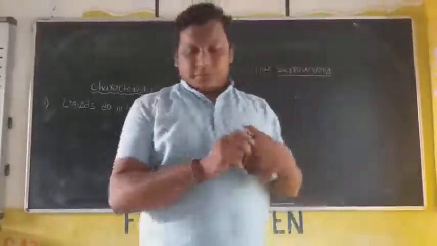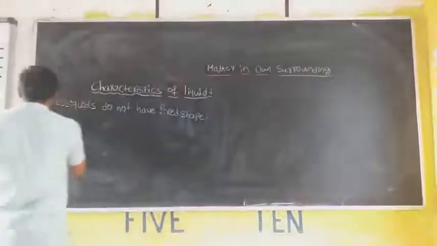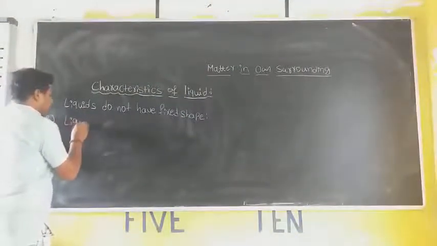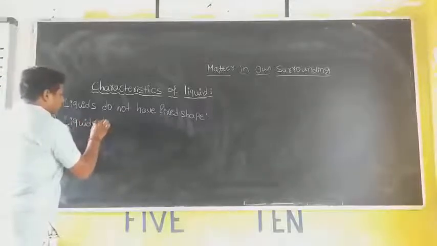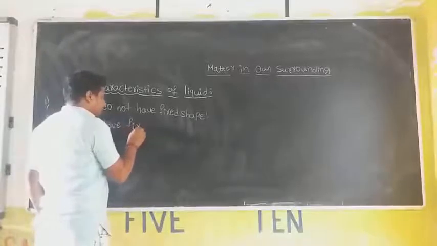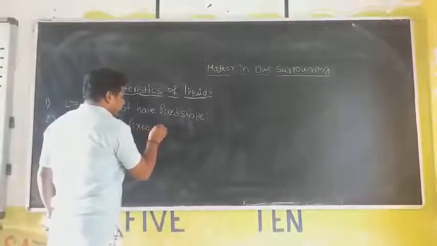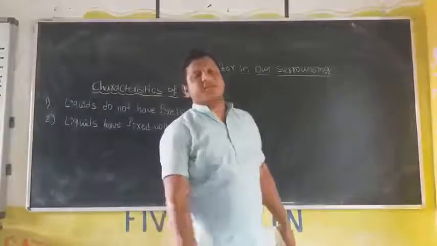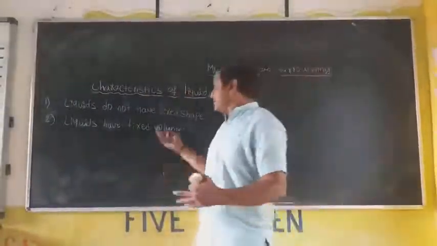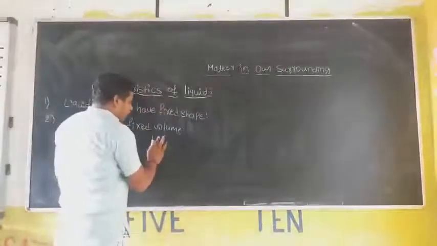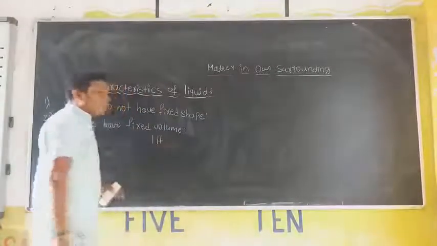Then the next one: liquids have a fixed volume. Just take one example. You have 1 liter of water.